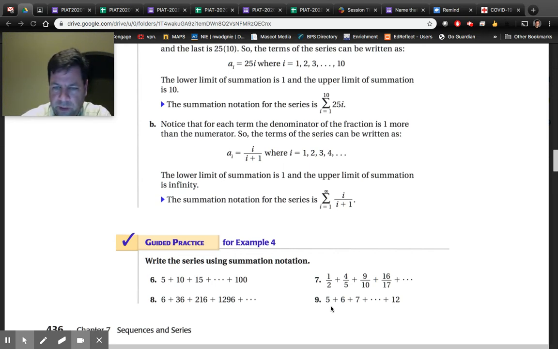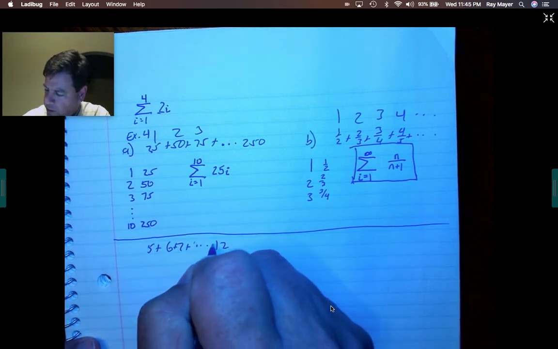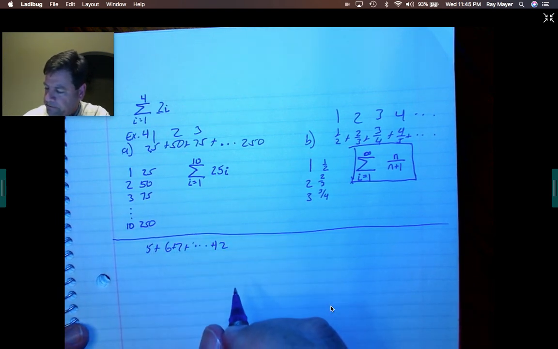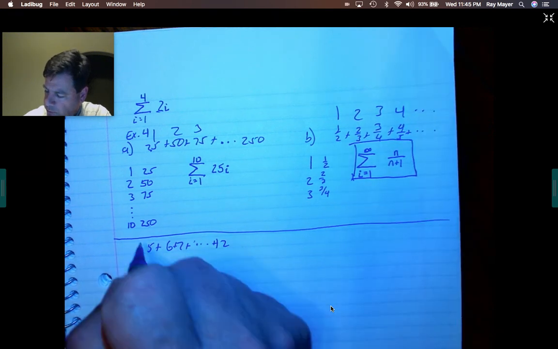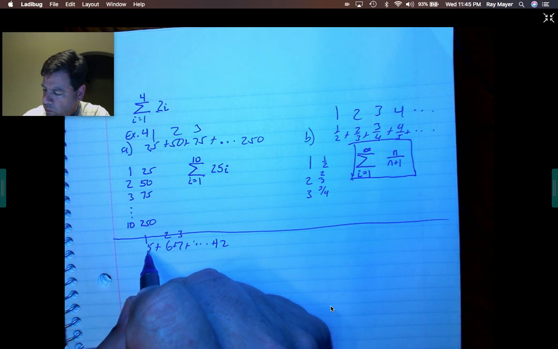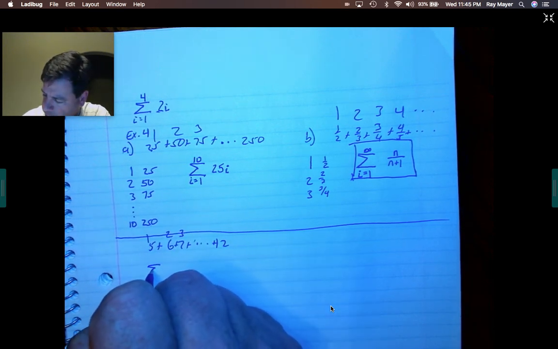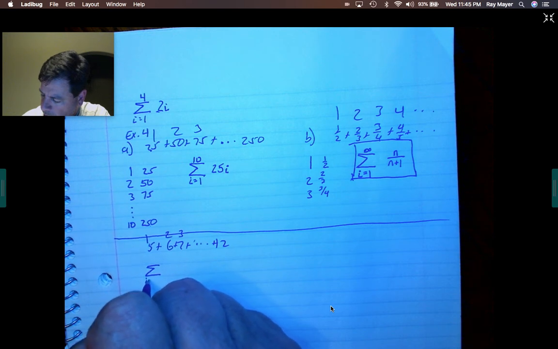5, 6, 7, ... 12. I think this one's going to be fairly easy. And these are plus, so these are a series, okay? These are series. First term is a 5, second term is a 6, third term is a 7. Plus 4, plus 4, plus 4. i equals 1.